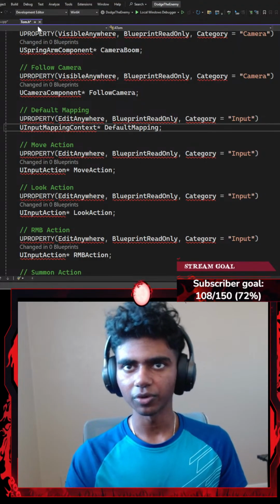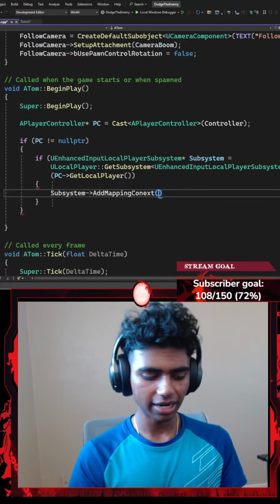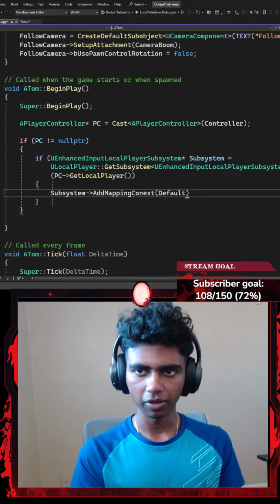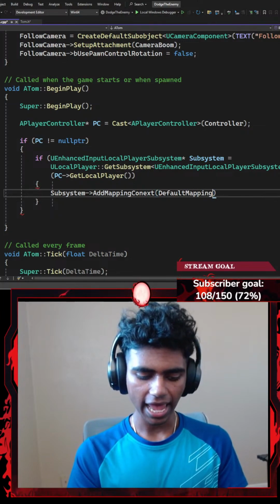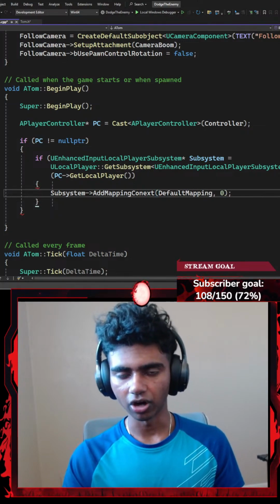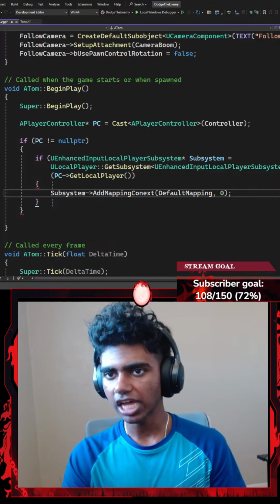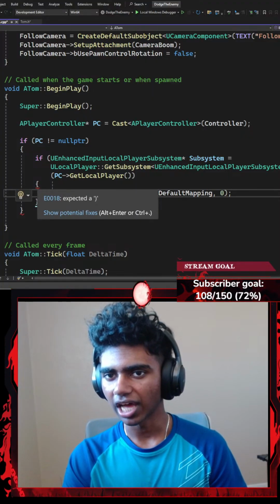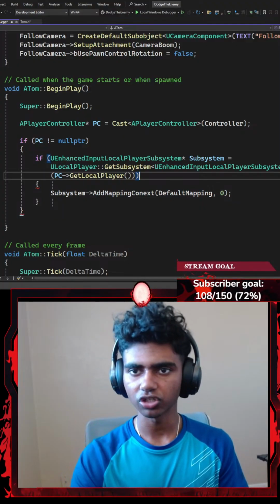There. And then I enter with a semicolon. Now the parameters that I'm going to be requiring here, first, it's going to be my default mapping. And second is going to be 0. 0 is my priority. And I think that's pretty much it. Why do I actually have expected a parentheses? I think I need to add a parentheses here.